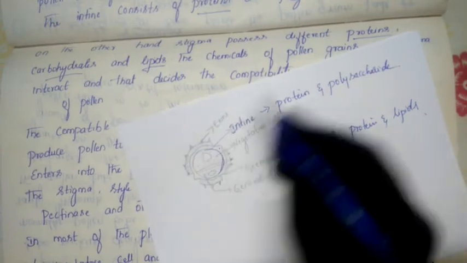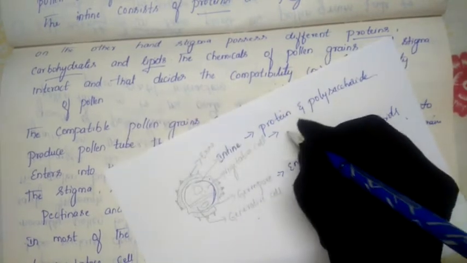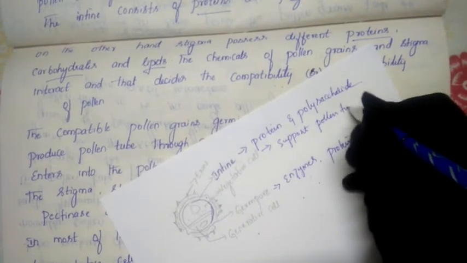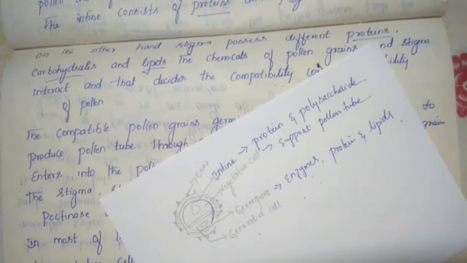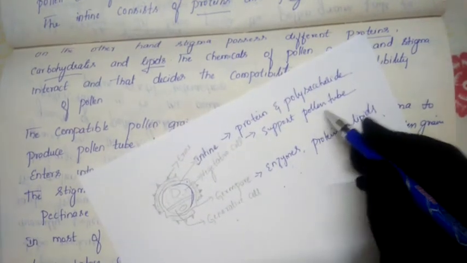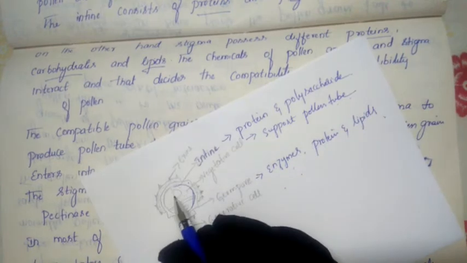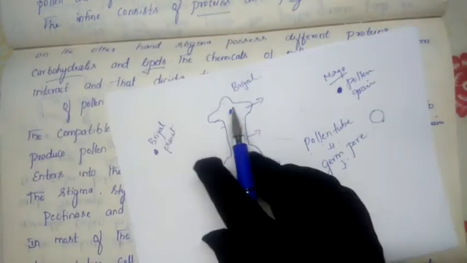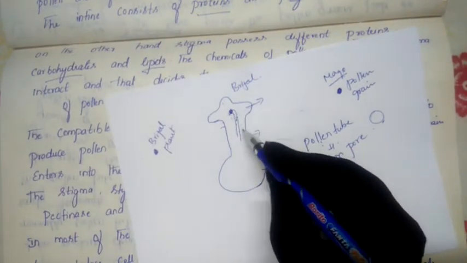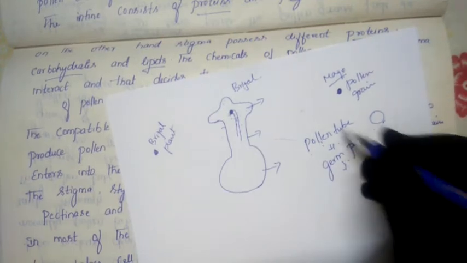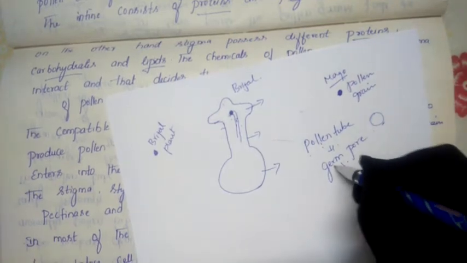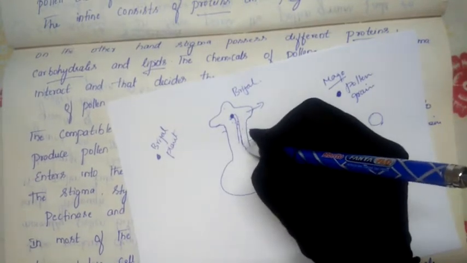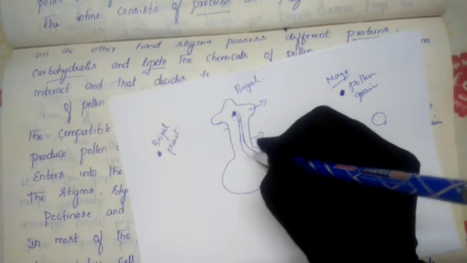This vegetative cell supports the formation of the pollen tube. Understand? Inside this pollen grain a vegetative cell is present, and it helps in the growing of the pollen tube. The pollen tube starts growing from this germ pore.